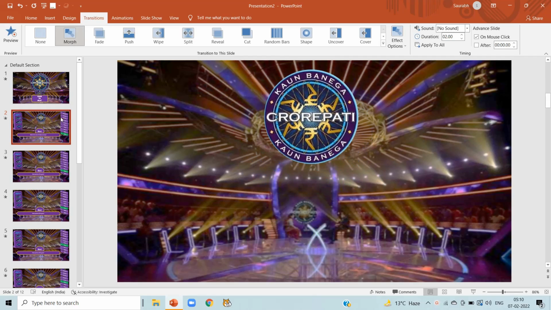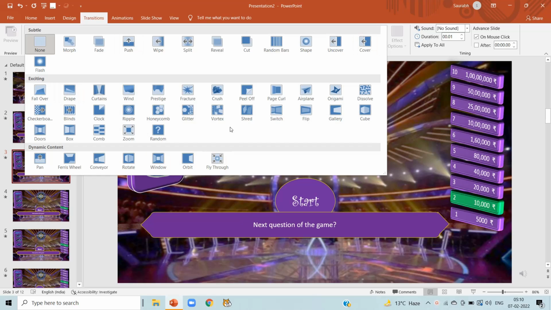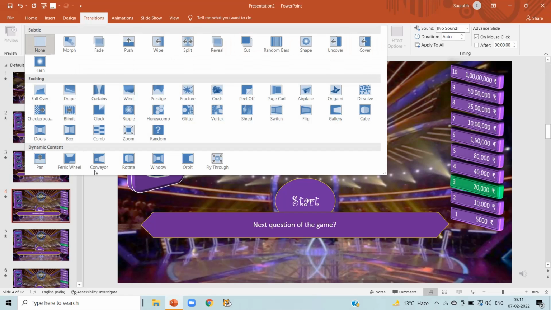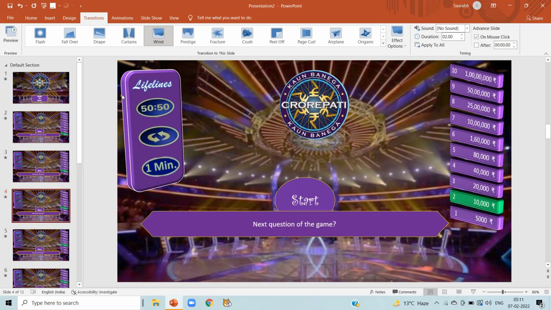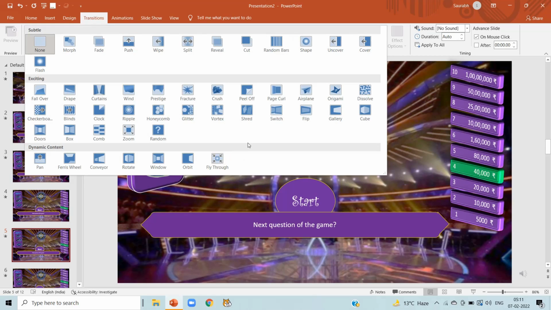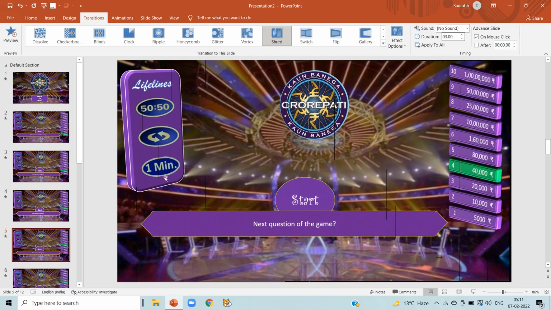You want to give transition effect to slides or not. It is having no effect on our game. It is just for looking purpose. Like how our game will appear in front of your audience. I am randomly giving different transitions to every slide. Like I have already given the transition to slide number 2, 3, 4, and I am giving the transition effect to 5.